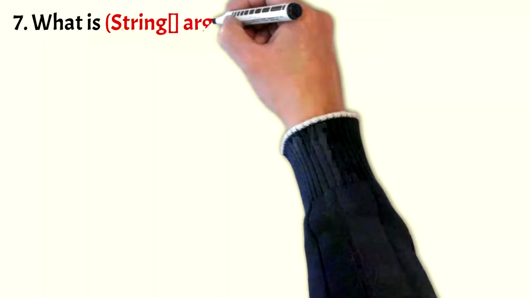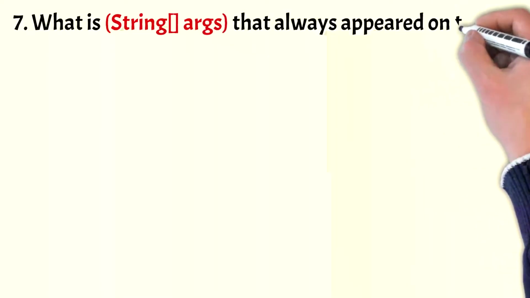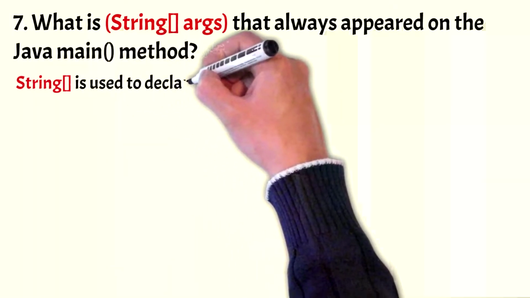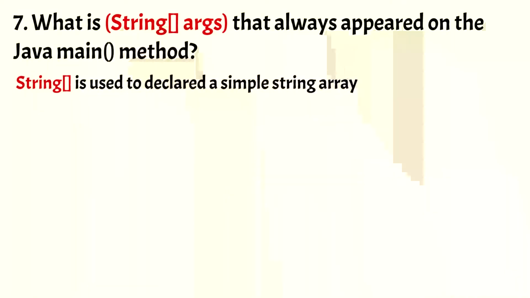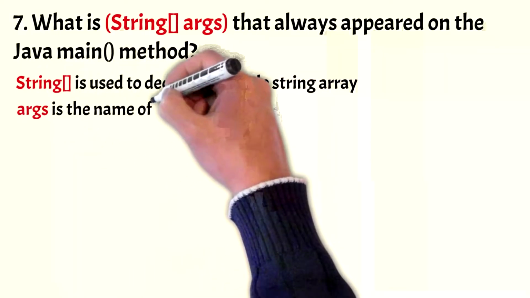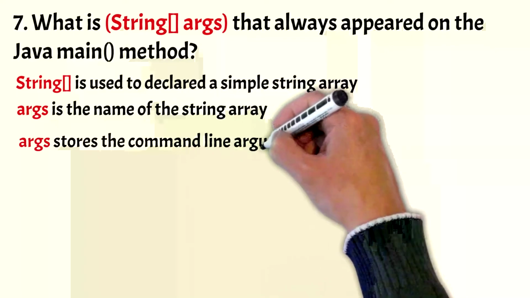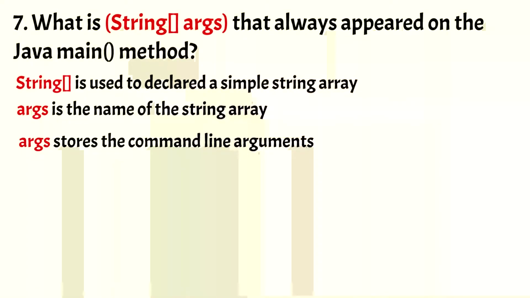Okay, so the next one is what is the string args argument that always appears in the Java main method. String array is used to declare a simple string array, and args is the name of the string array. Args stores command line arguments that are supplied when executing a Java program as an array of string objects.